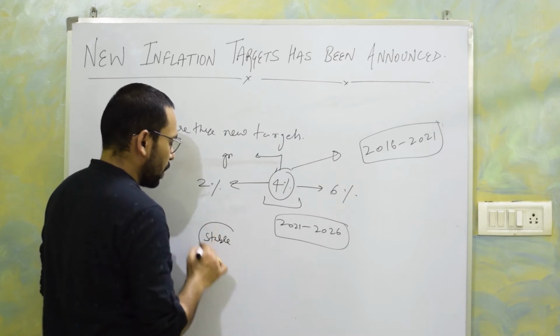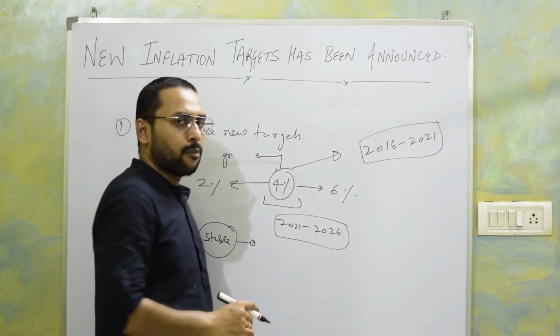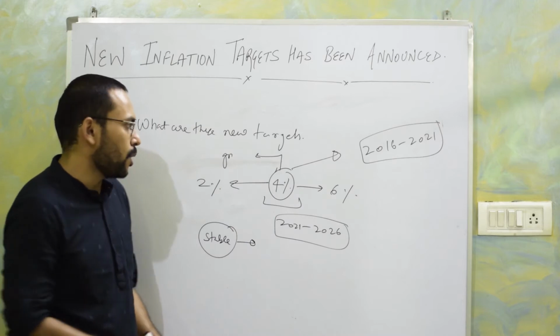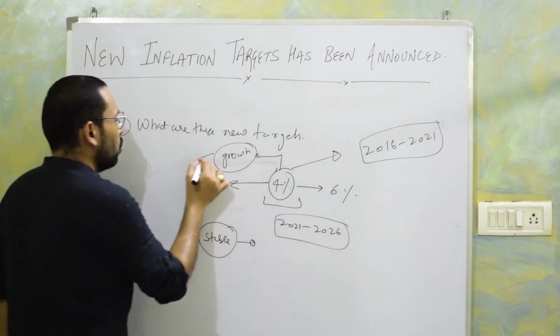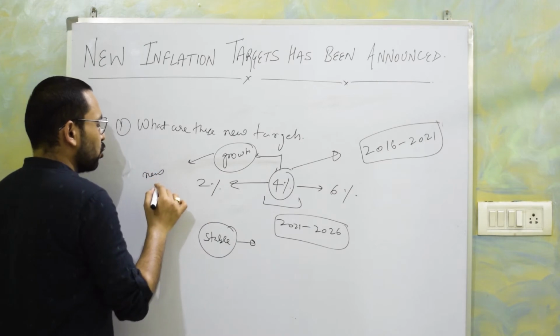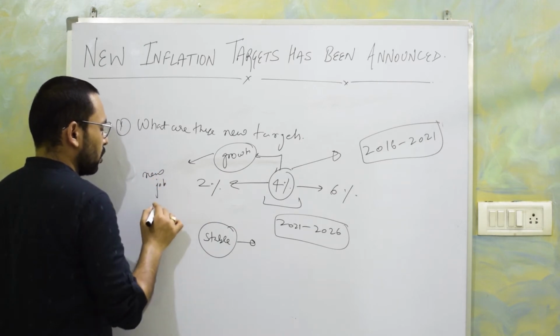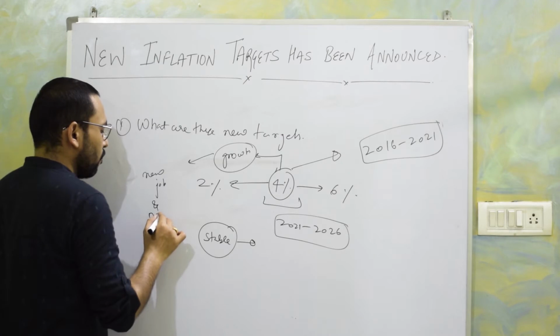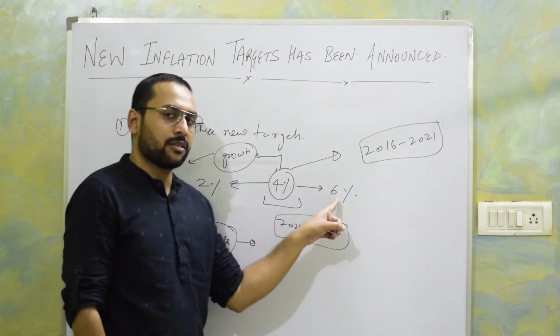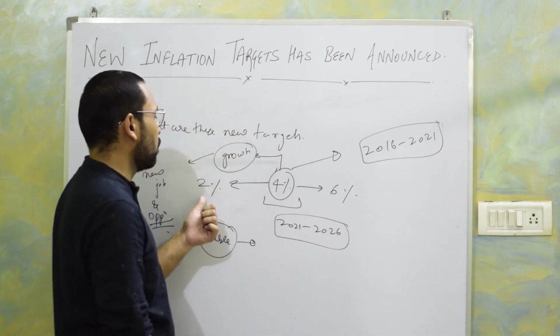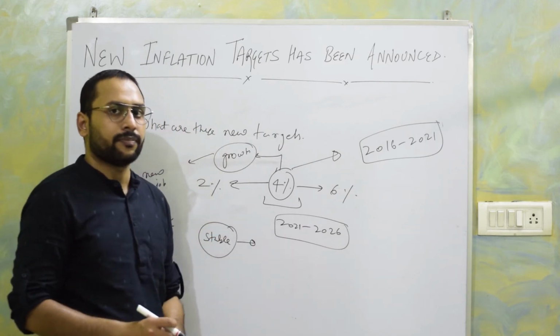So what are stable prices? Where individuals are able to afford goods and services in the economy. And what is stable growth, or moderate growth? Where new jobs and opportunities will keep coming. So what are the new targets? 4% with a maximum limit of 6% and minimum limit of 2%.